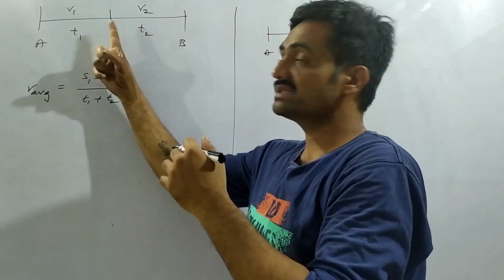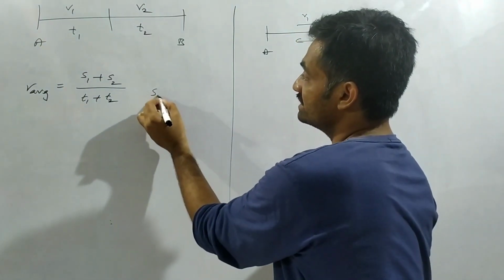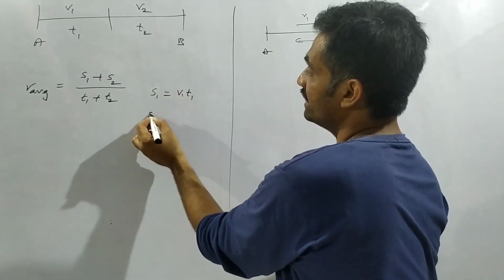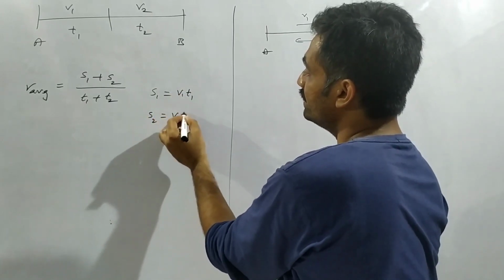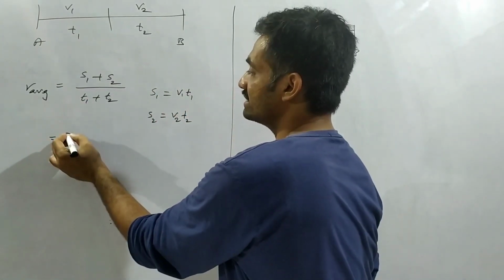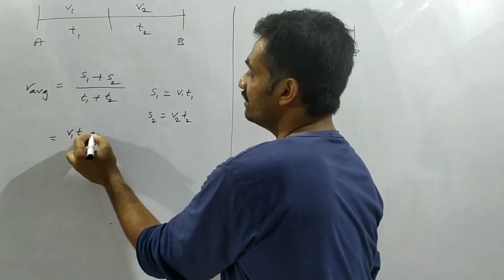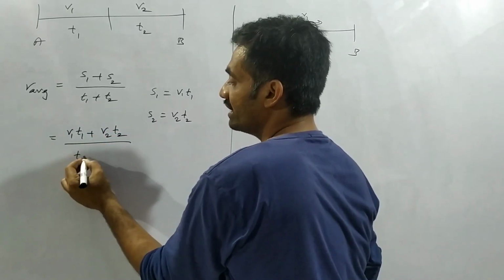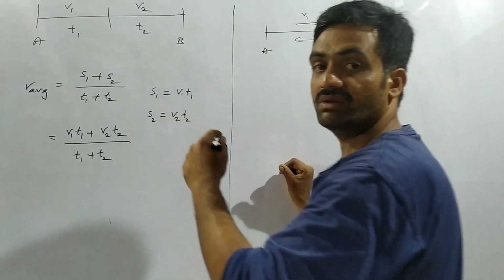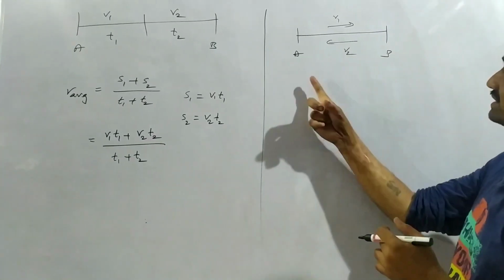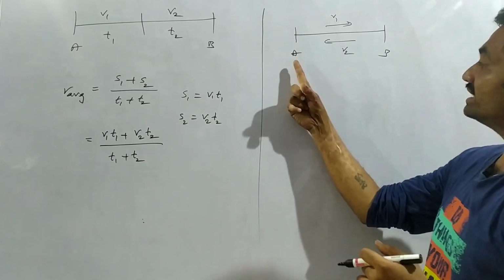The distance is not given, so the distance is given as s1 equals v1 into t1 and s2 equals v2 into t2. So if we substitute these values, the average speed is given as v1 t1 plus v2 t2 by t1 plus t2.